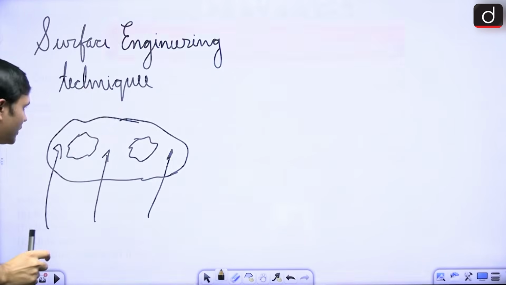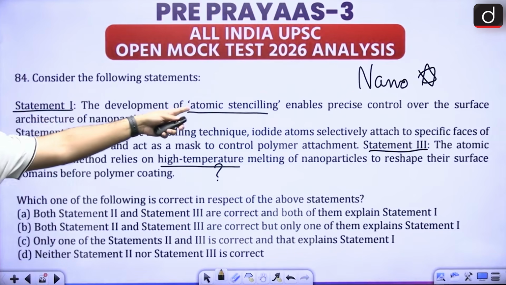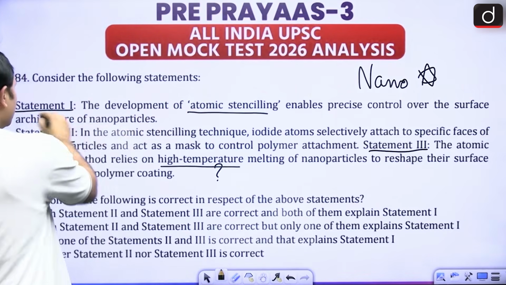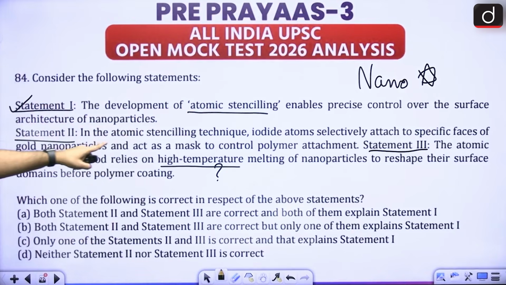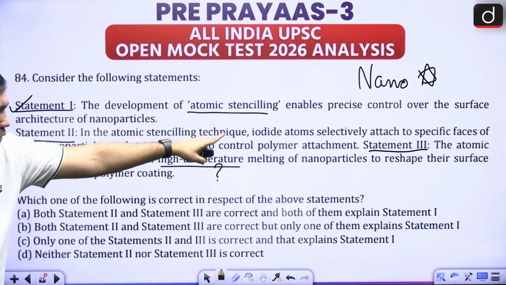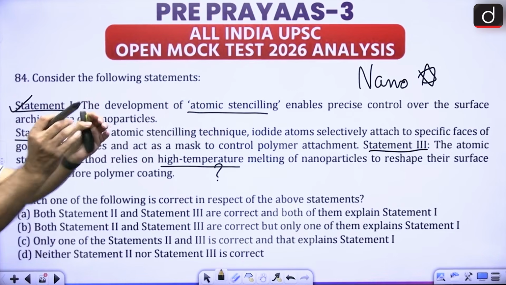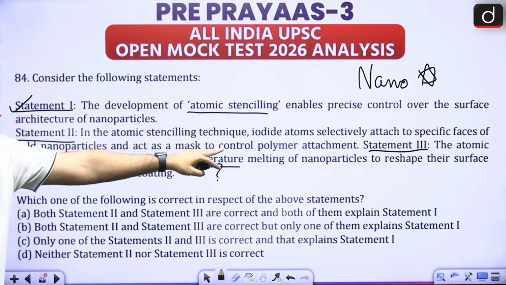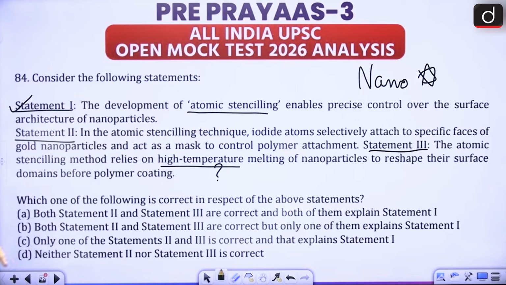Now, if you look at the statements, the development of precise control over the surface architecture of nanoparticles is correct. In the atomic stenciling technique, iodide atoms selectively attach to specific faces of gold nanoparticles and act as masks to control polymer attachment, right?